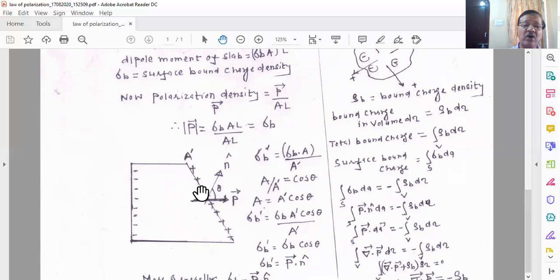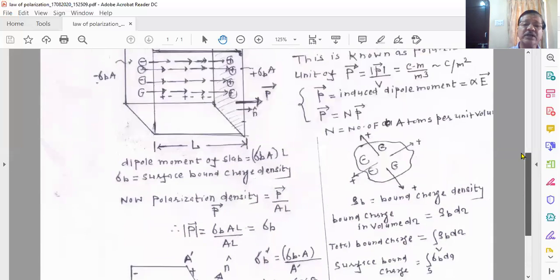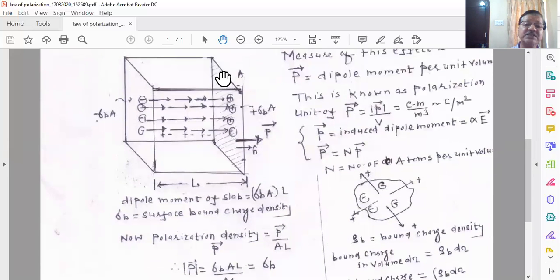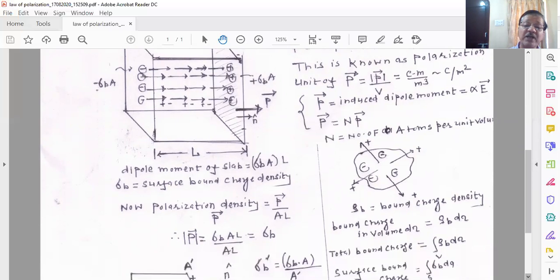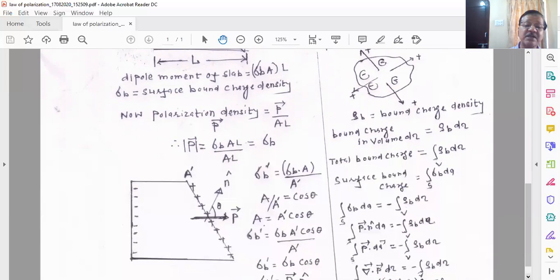When it was regular, the area of the shaded face was capital A. The moment you introduce the deformation and make this area inclined, the area of this shaded part will not be equal to A but will have some new value, which is represented by A dash.